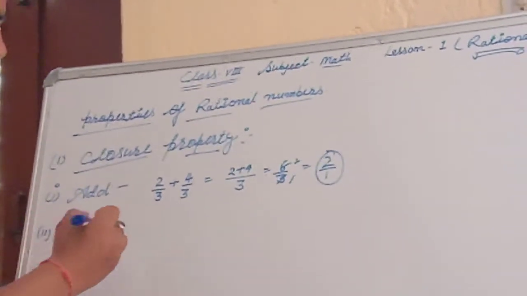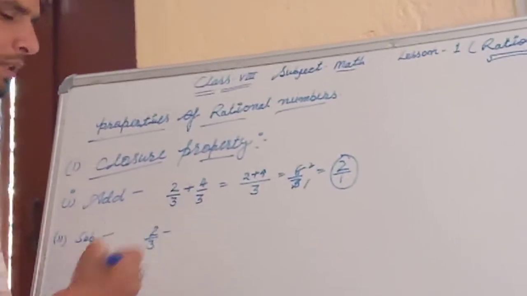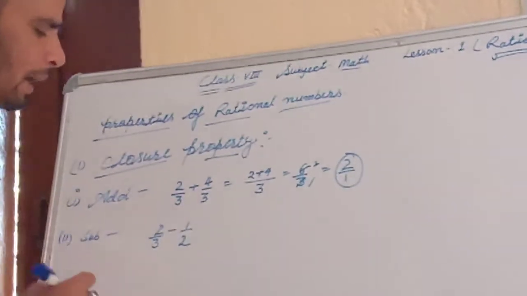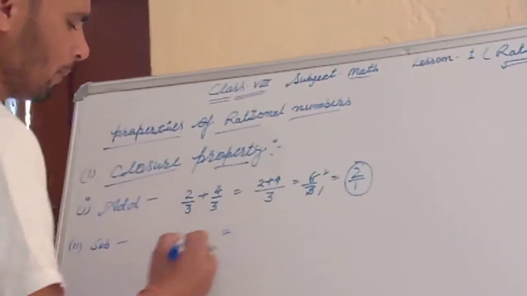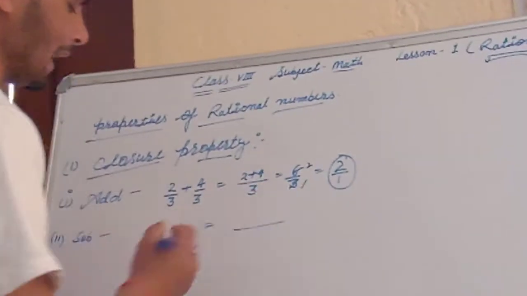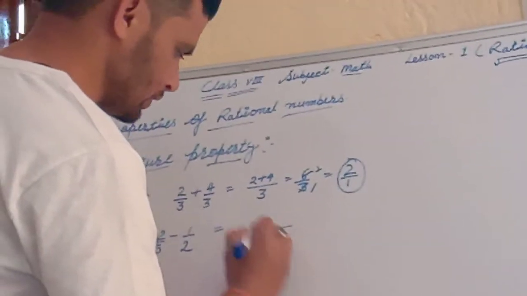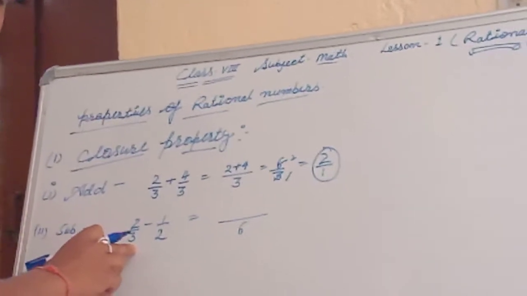Okay, second thing, look here, subtraction. If 2 upon 3 minus 1 upon 2, then look here, the denominators are not the same. Then first of all take the LCM of 2 and 3, we know that it is 6. Then we write down 6. Then 6 divided by 3 how many times? 2 times.